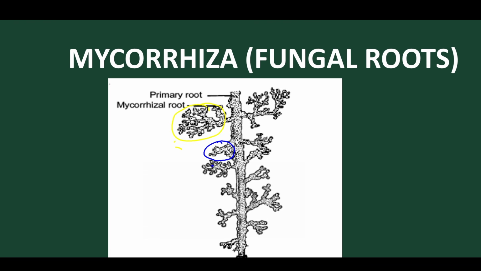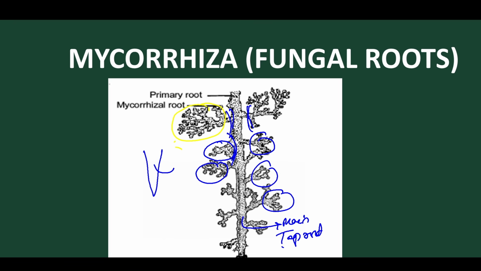These are the mycorrhizal associations present. And this is the main taproot, and these are present outside. Some are present outside, and this is external.